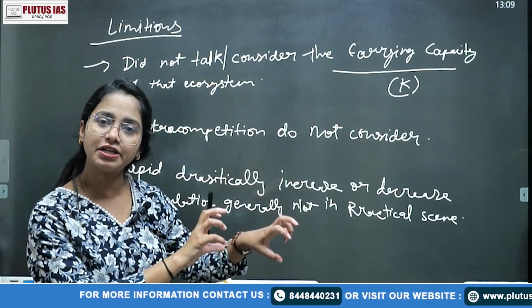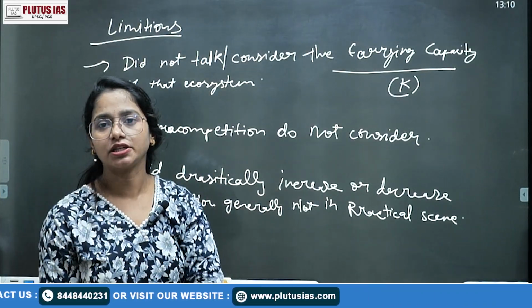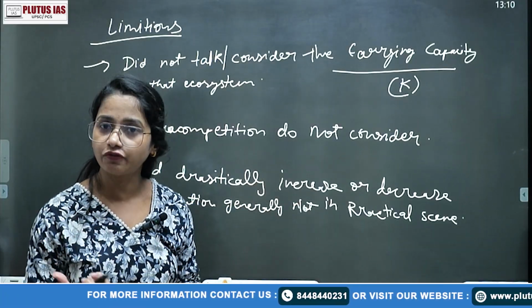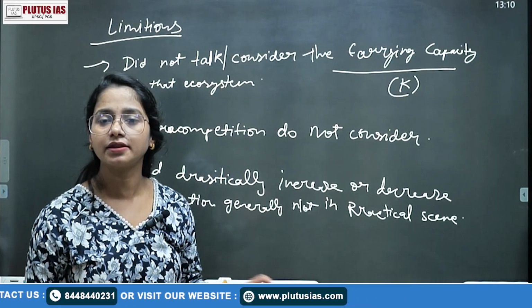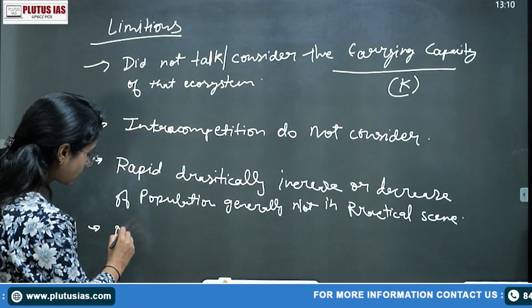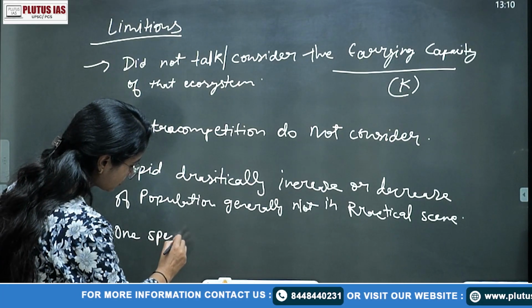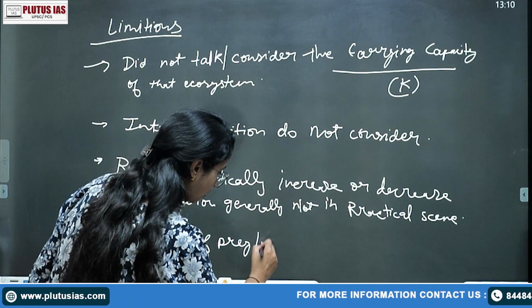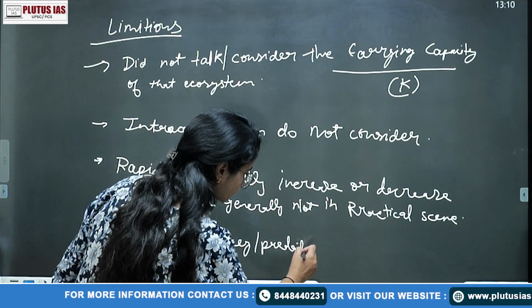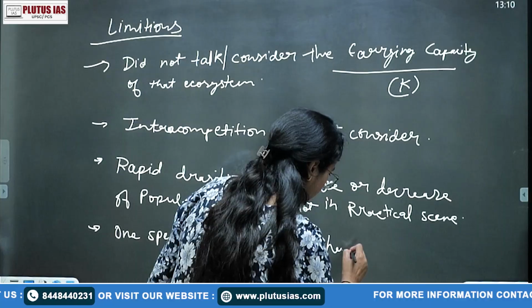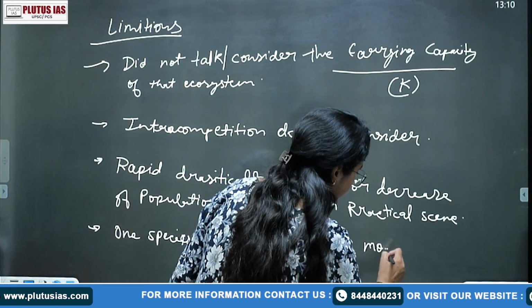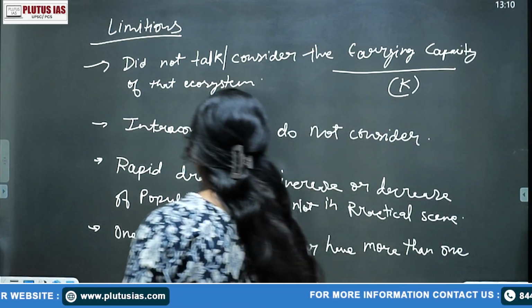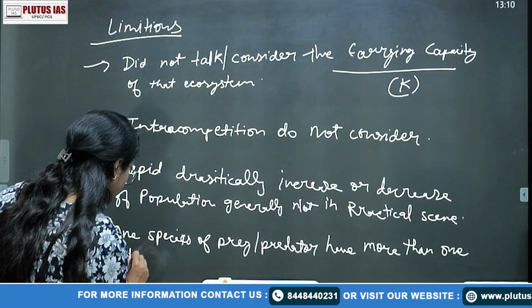And the last and one of the most important things is that they have considered just one species, one predator interaction with one prey. They have just simply talked about the food chain, while a food web is much more realistic than a food chain, right? One species of prey or predator has more than one interaction or dependence.